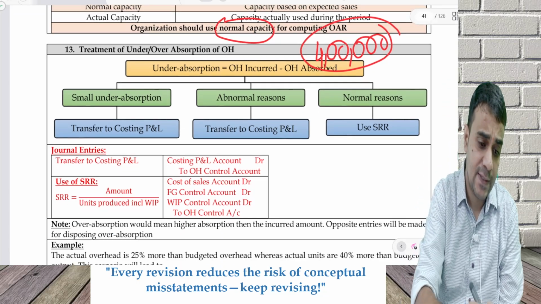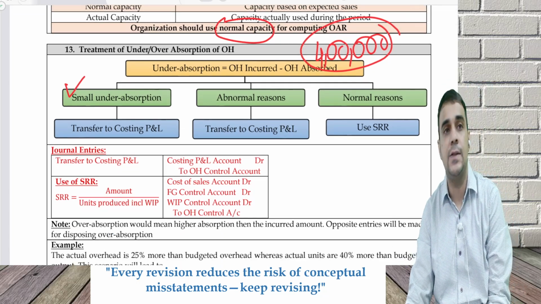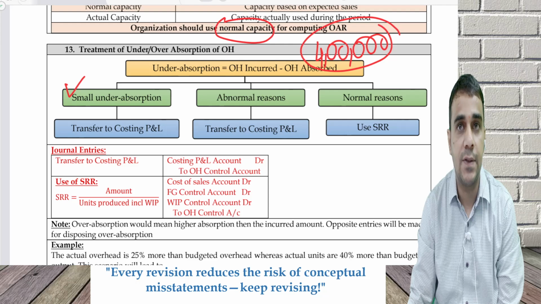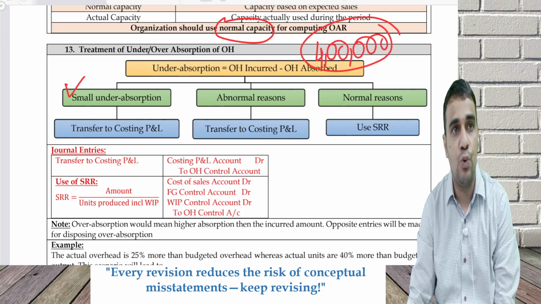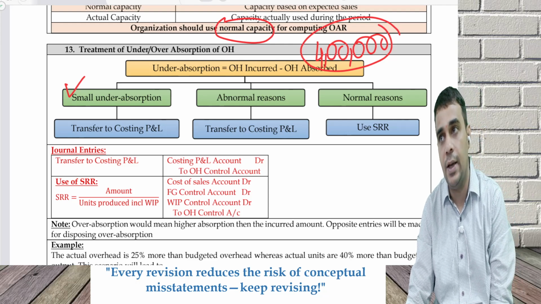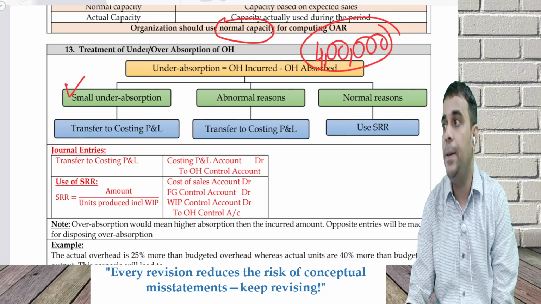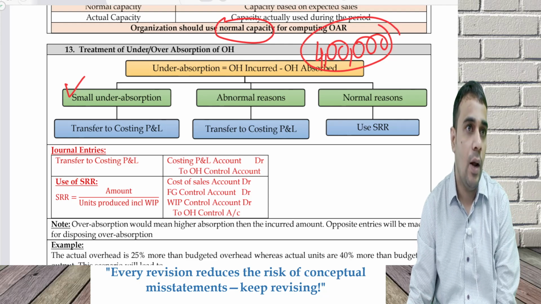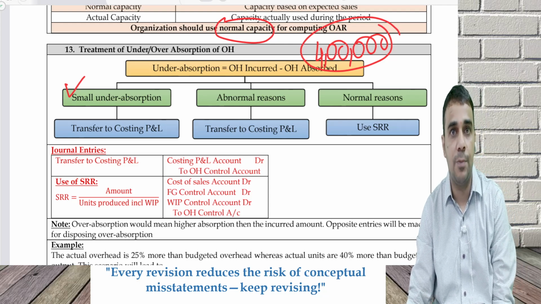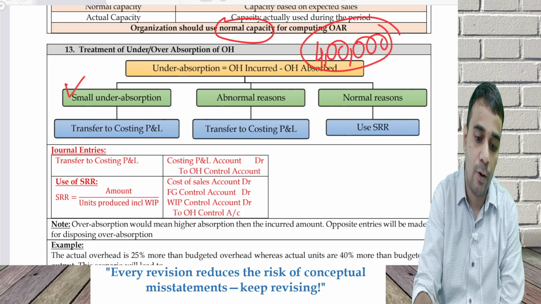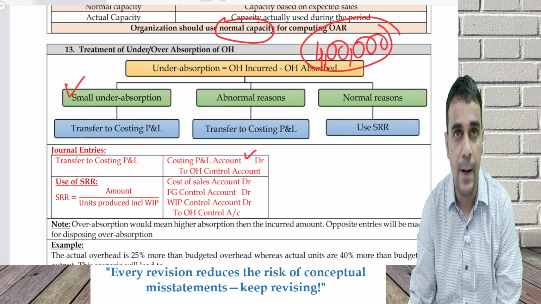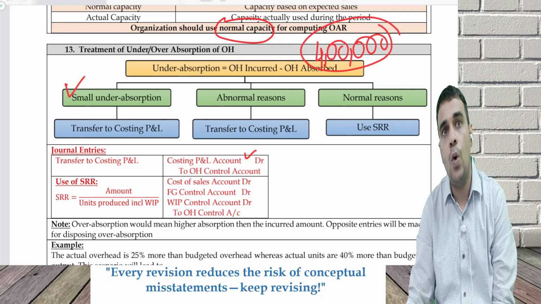If you say this is a small amount for the company, please take it to costing P&L. Don't disturb the students now. Don't disturb the customers now. Take it to costing P&L account and don't disturb the people. So we pass a journal entry: costing P&L account debit. Why debit? Because it is a loss, to overhead control account.